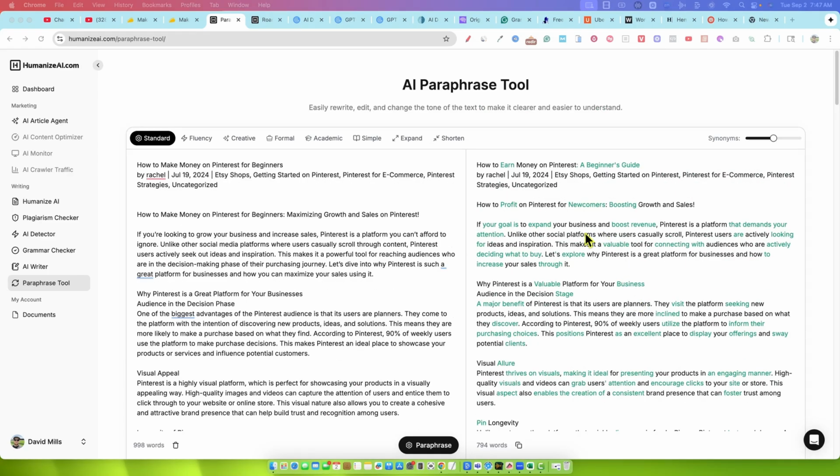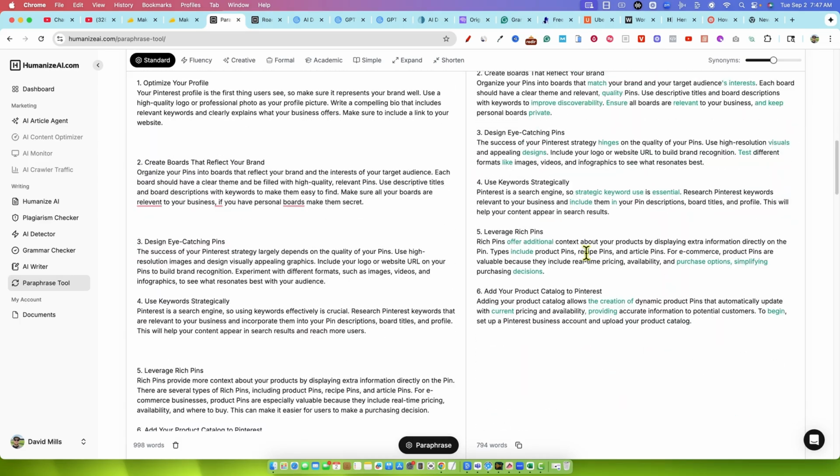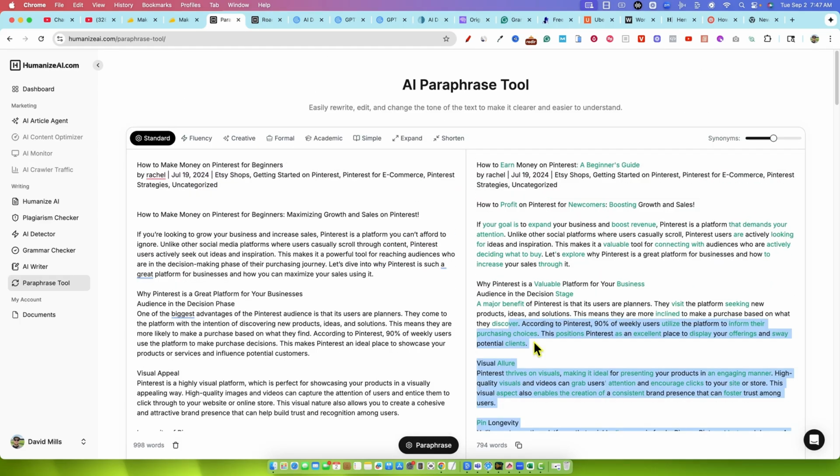Okay, perfect. So we have a paraphrased article here, and really it's just going to kind of rewrite, and you have synonyms. You can increase or decrease synonyms, but it's another article rewriter. This reminds me of a spin rewriter that's been around for like 10 years. Same concept. Quillbot is really good at this kind of stuff. You have the fluency, creative, formal, academic. So this is very much like what you see in Quillbot. If you use that, you can rewrite or paraphrase content.